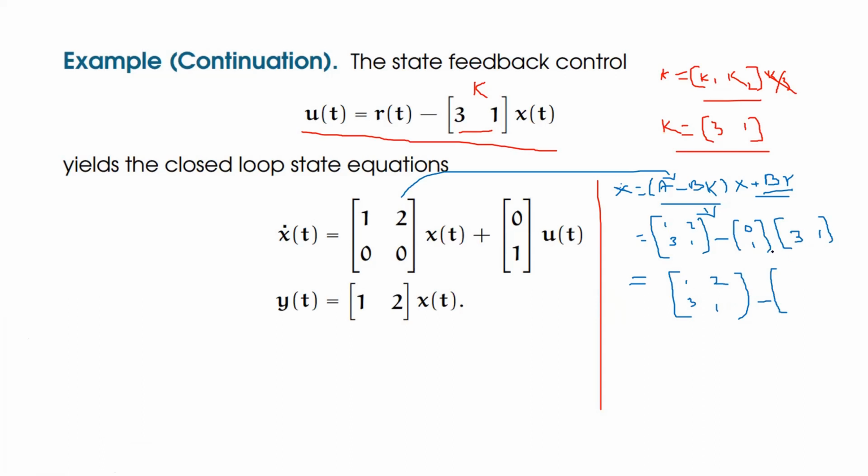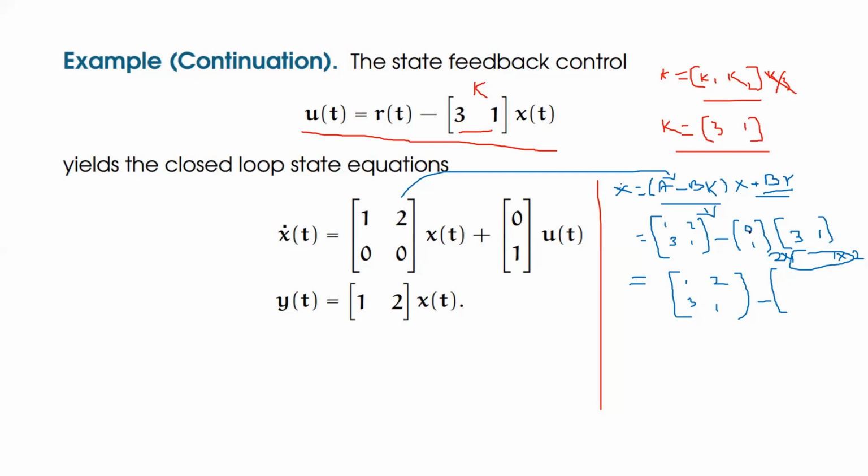What is the multiplication possible? Here is 2 by 1, here is 1 by 2. This is 2 by 1, this is 1 by 2. So the inner dimensions cancel, and I will get a 2 by 2 matrix. So what is the matrix multiplication over here?